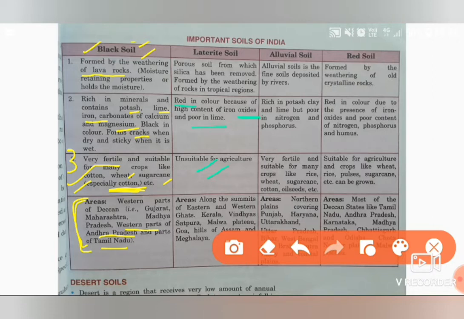It is a porous kind of soil, with silica removed and rich iron content. Areas found: along the summit of the Eastern and Western Ghats of India. So it is present over there.